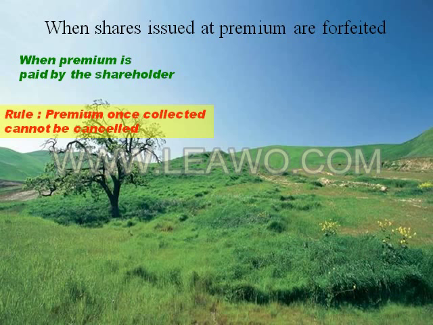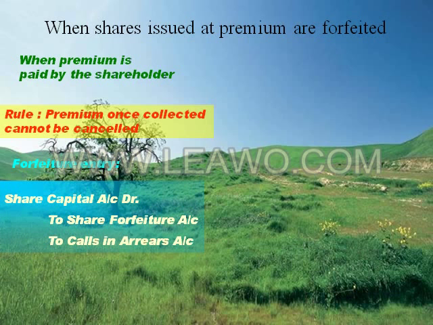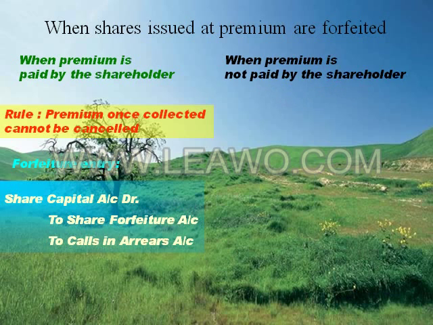The rule is that the premium once collected cannot be cancelled. According to this rule, we will pass the forfeiture entry in the following way. Share capital account debit to share forfeiture account to calls in arrears account. The second situation is when the premium is not paid by the shareholder.